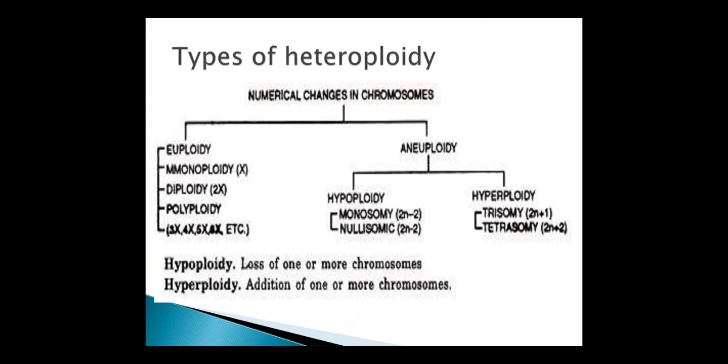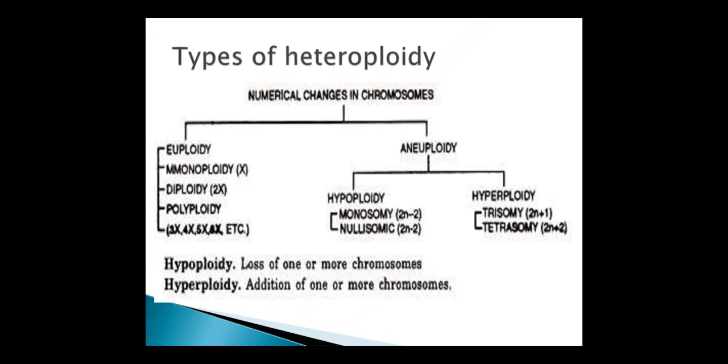Types of heteroploidy. Based on these numerical changes in the chromosomes, various types are there. One is euploidy: monoploidy, diploidy, which is 2x, where mono x means single, and polyploidy, then 3x, 4x, 5x, where x will increase.